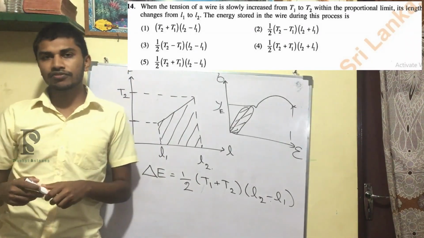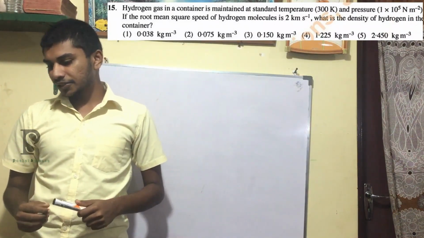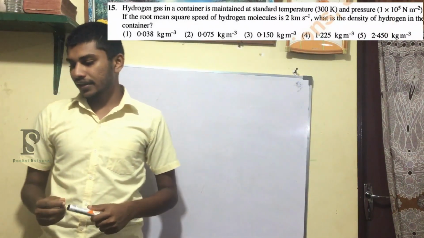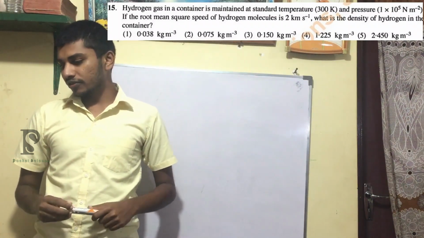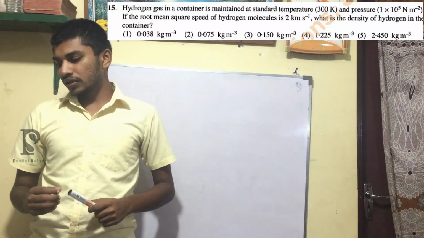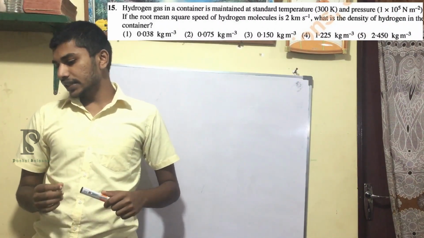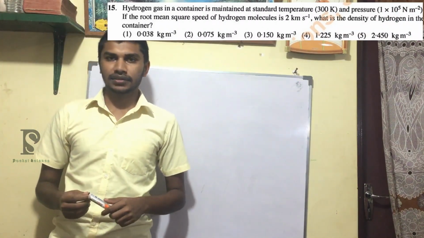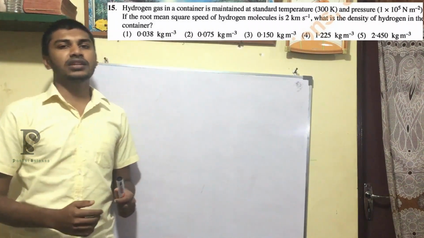So the answer will be the fifth one. 15th: hydrogen gas in a container is maintained at standard temperature 300 Kelvin and pressure 1 × 10^5 N m^-2. If the root mean squared speed of a hydrogen molecule is 2 km per second, what is the density of hydrogen in the container? So this is directly from the ideal gases, and we will be going directly into the equations.